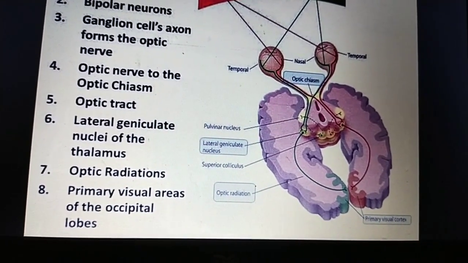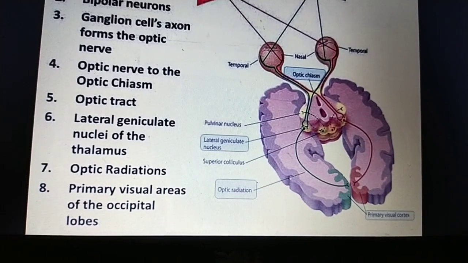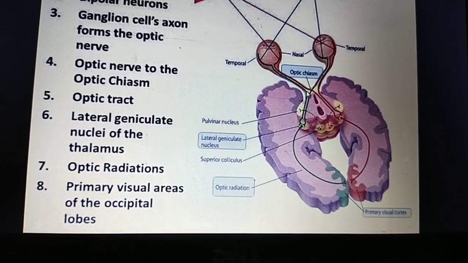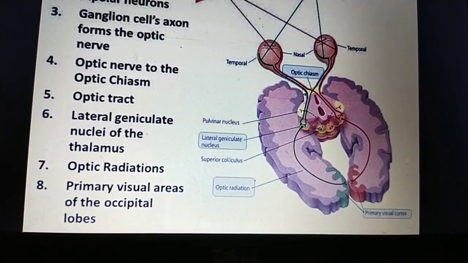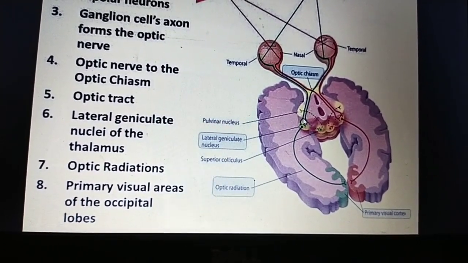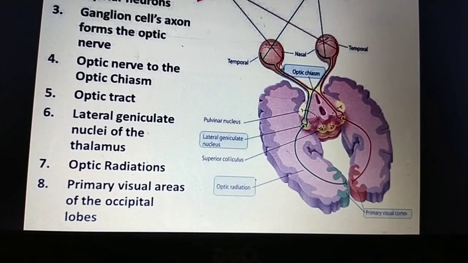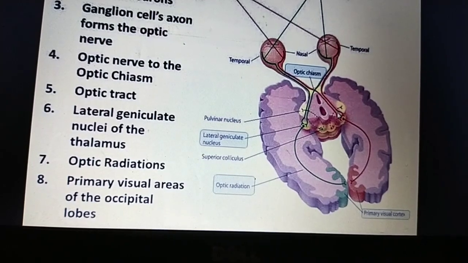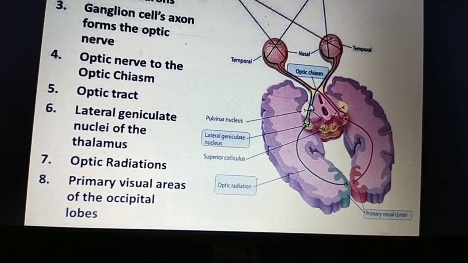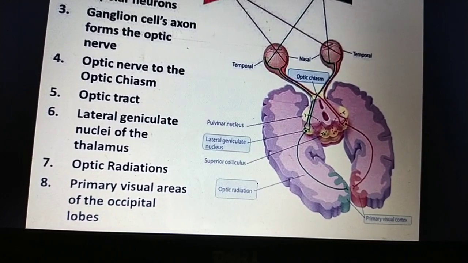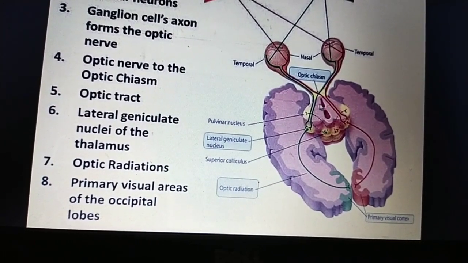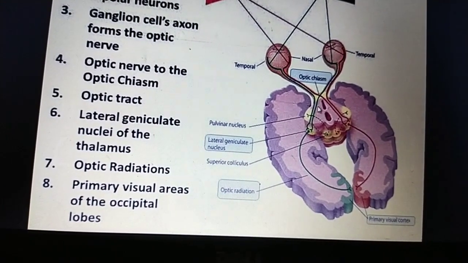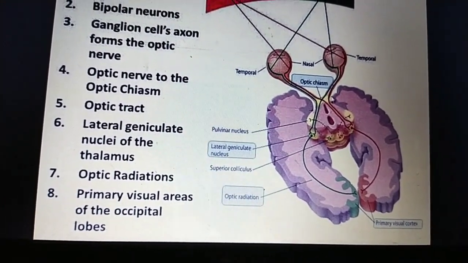Here is the left visual field and here the right visual field. On the right, the fibers come here and do not cross, directly. You can see the left visual field, where fibers cross, and some fibers cross and some do not. Where the optic nerves cross is called the optic chiasma. The optic nerve is one of the cranial nerves of the brain.